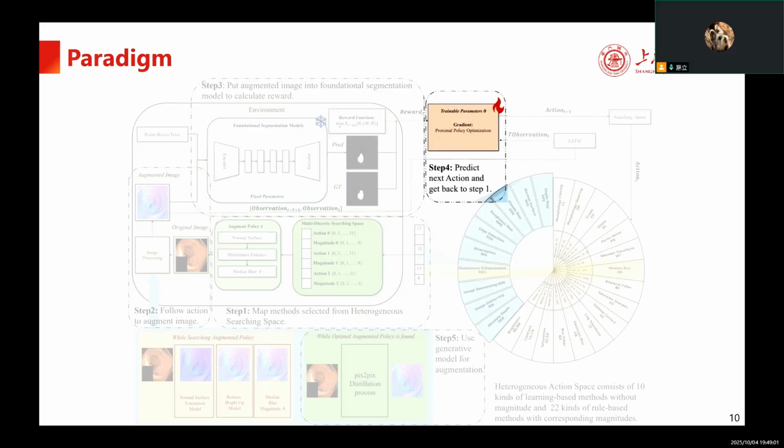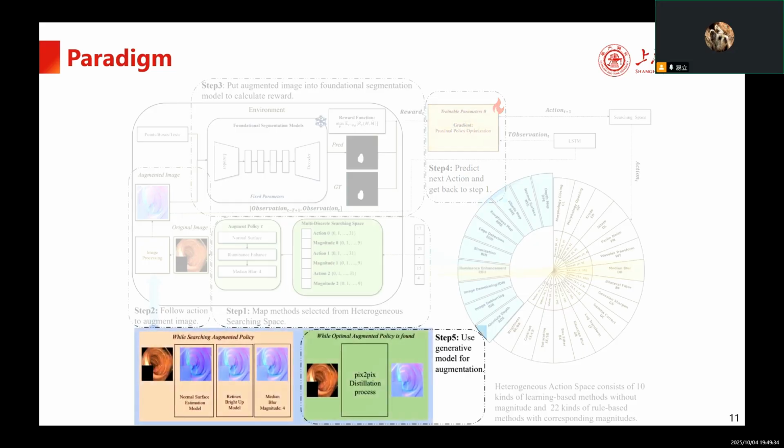Step 4, we feed this reward into our agent, which is trained using the proximal policy optimization algorithm. The agent then predicts the next action and returns to step 1. During training, we record the augmentation policies with the highest rewards and keep the top 20. After training, we use these top 20 policies on the validation set, and the one that achieves the highest IoU becomes our optimal augmentation policy.